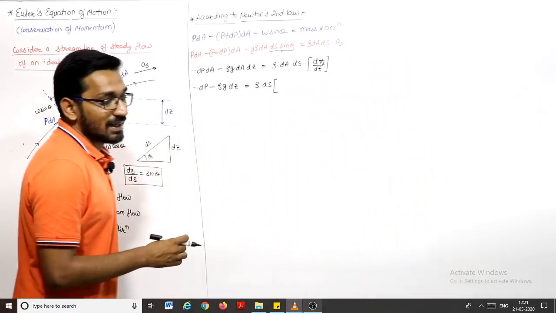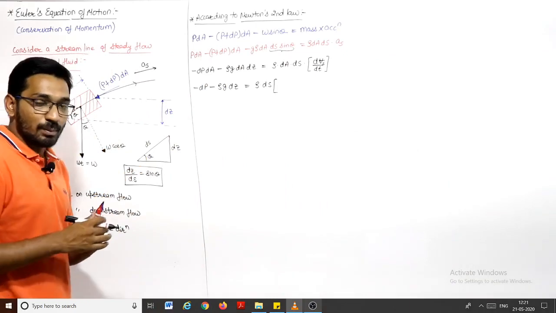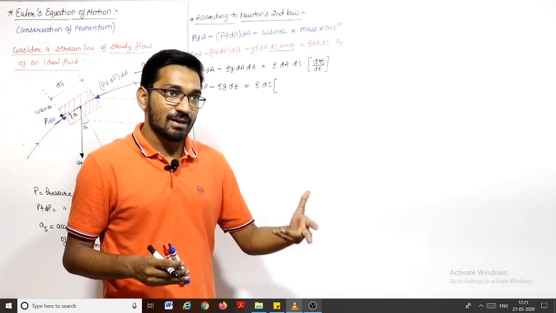What is this dv_s by dt? Velocity has two components, one with respect to time and one with respect to space.